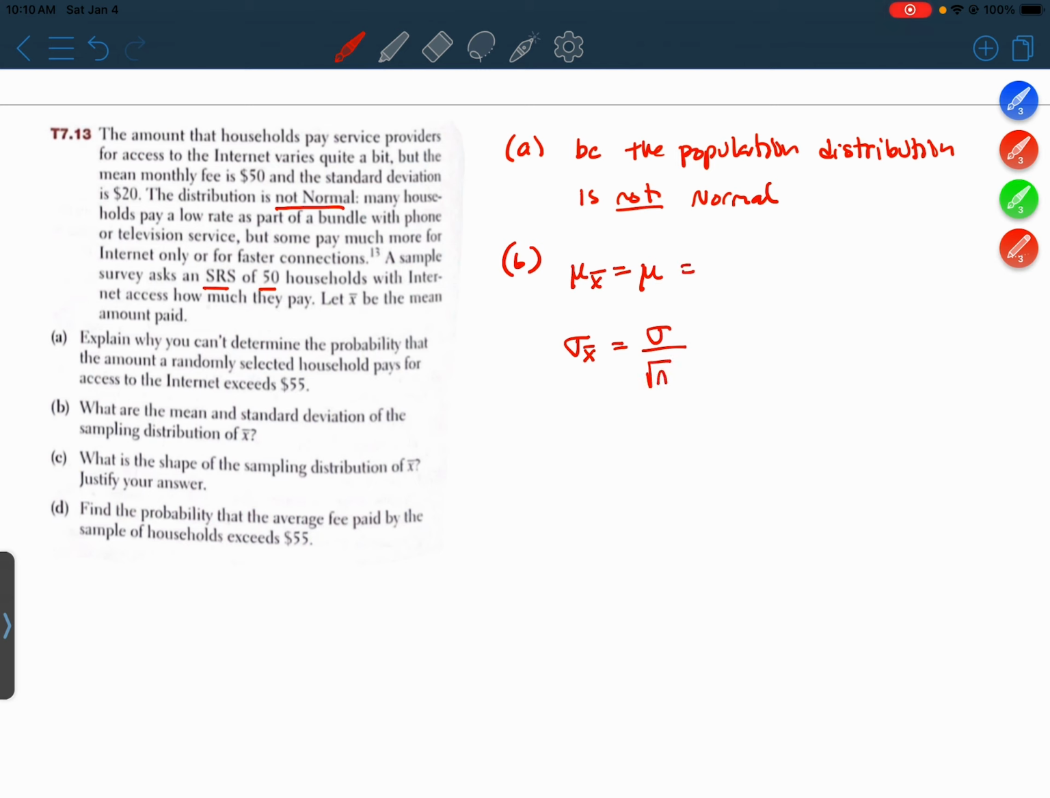So we are told that the mean is 50 and the standard deviation is 20 and the sample size was 50. So 20 divided by root 50 is 2.83.